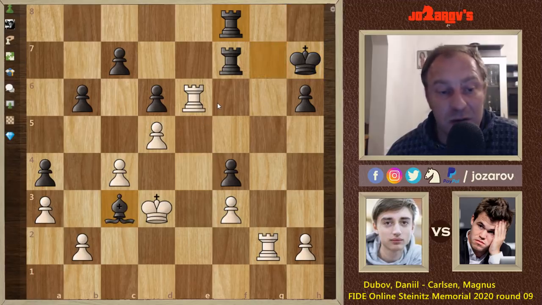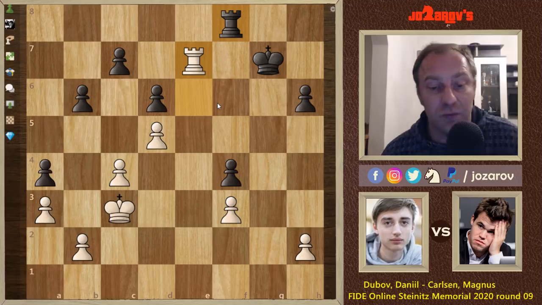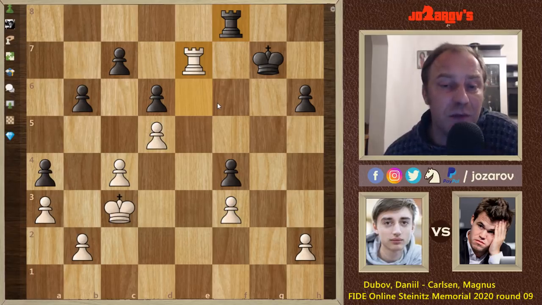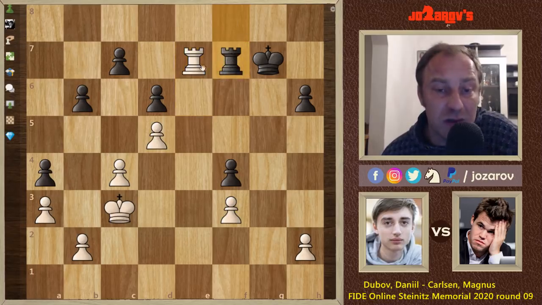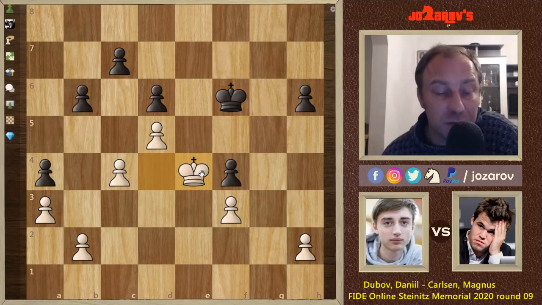Magnus has to take because his pawn was hanging. After king takes c3, we have rook to g7, and now rook takes, king takes, rook to e7. And if you try to trade off these rooks, I think we can here simply trade off and simply go after this pawn, and I think this will be a favorable continuation, as we can always play on some attacking